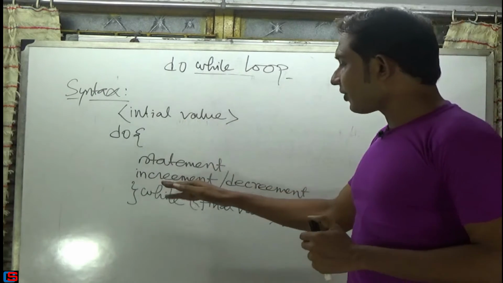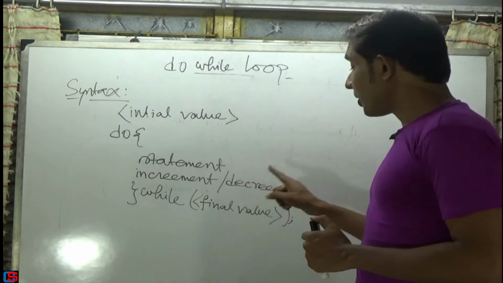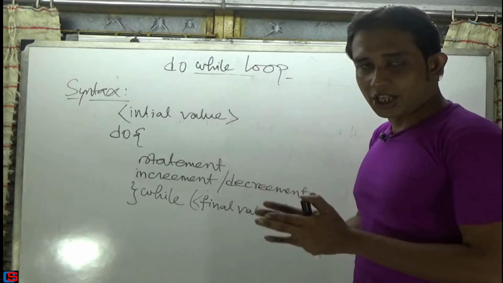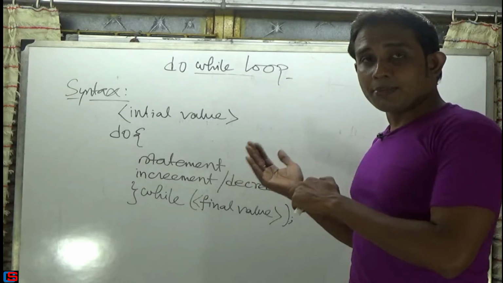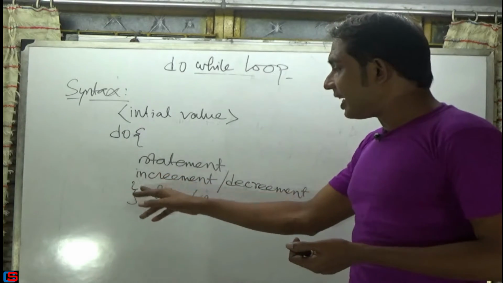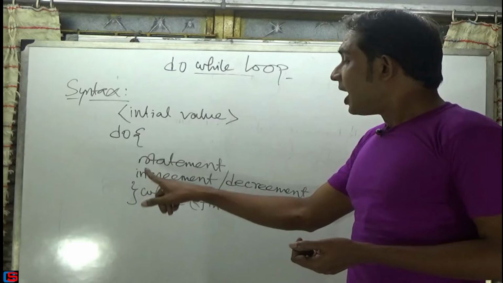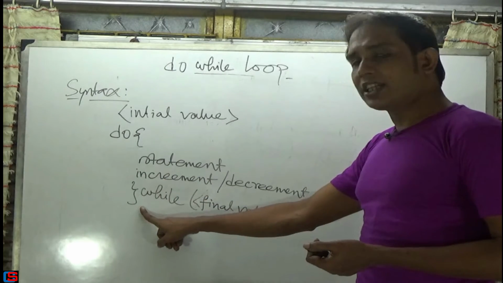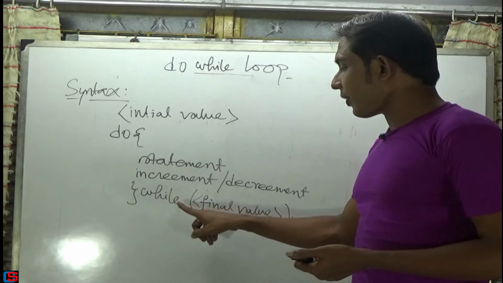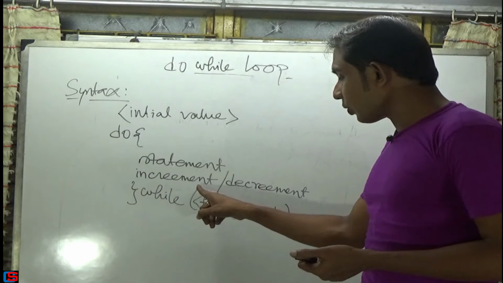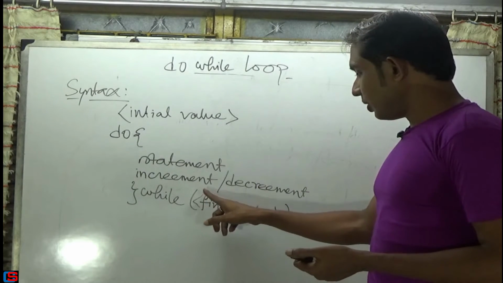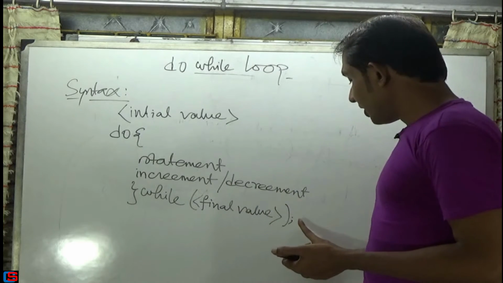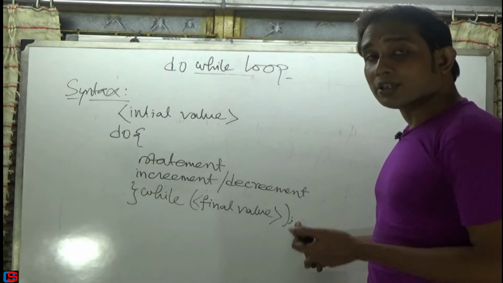Then you have to write the increment or decrement, meaning the value either increases or decreases, or you reassign the value. Then after giving the closing brace, you have to write while, and after while you have to write the final value within the brackets.